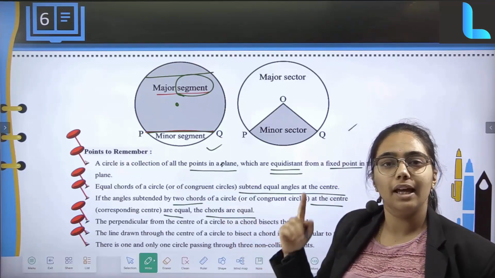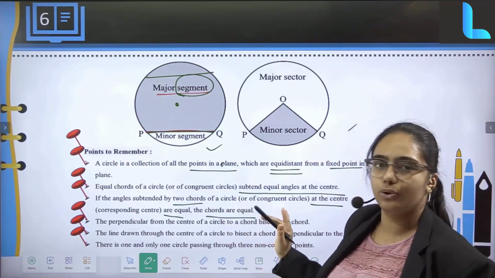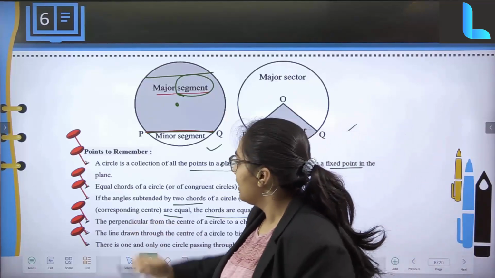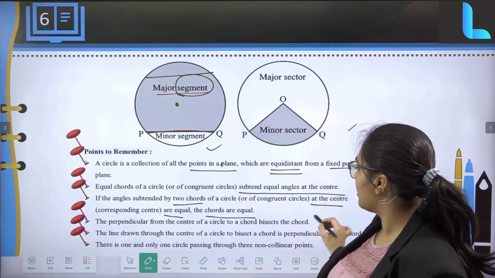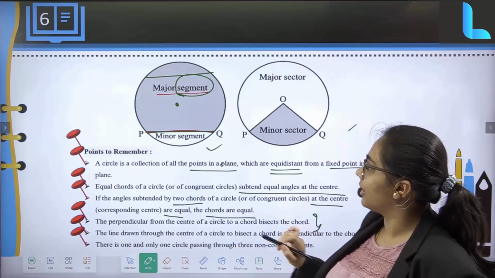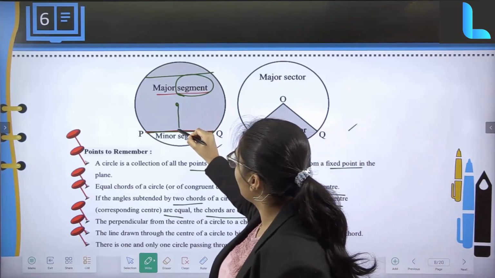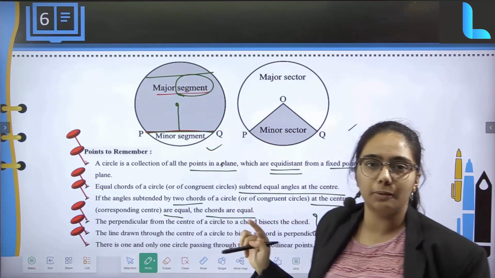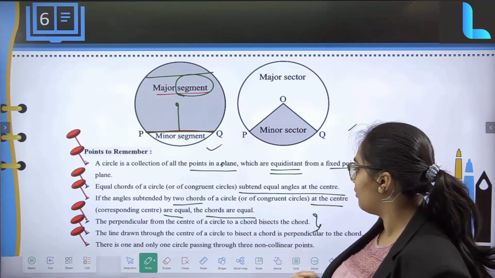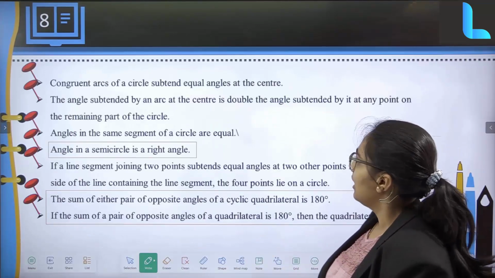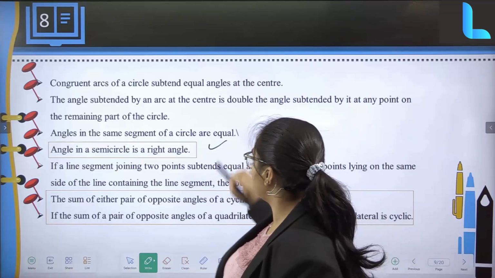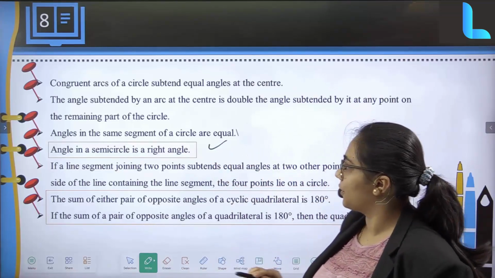The next thing is going to be angles, which are going to be equal basically. Then, the perpendicular from the center of a circle to a chord bisects the chord. So see over here, the distance is going to bisect the chord, basically. Next thing, we'll just see these two things which are going to be very much important for you.